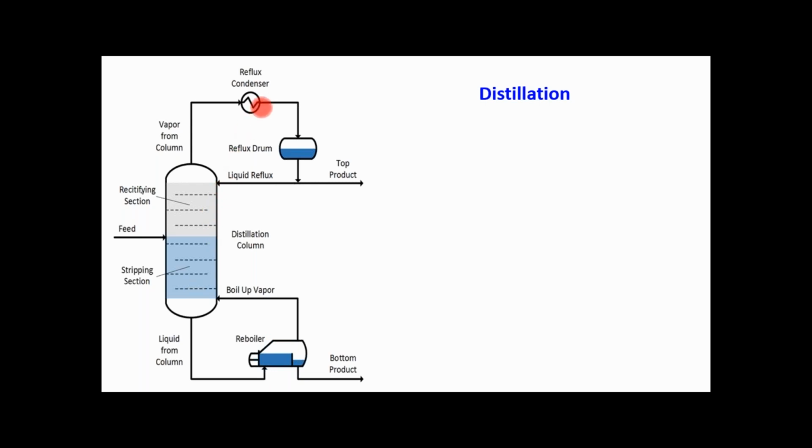Then we also have to take care about the cooling arrangement and condensing arrangement, because we are reducing the temperature of the liquid as well as the vapors. We are also converting these vapors into liquids, so cooling should be proper. Then we have to control the temperatures in the reboiler.